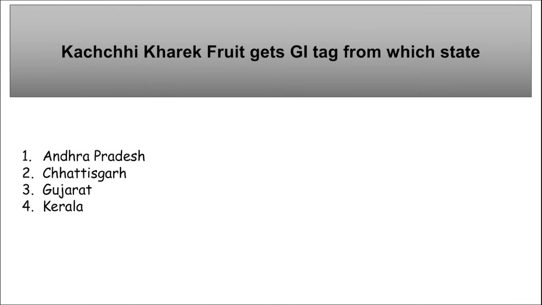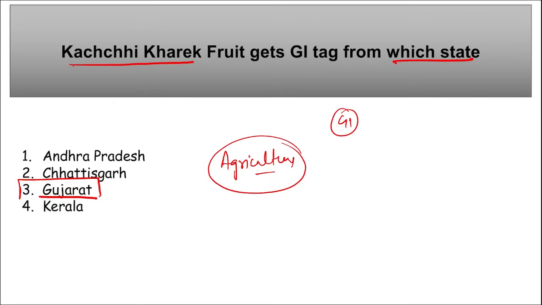Next is Kachai Kharek fruit. This recently got the GI tag from which state? So Kachai Kharek fruit, this is from Gujarat, that recently got the GI tag. Correct? Mark this. Kachai Kharek is registered under the agriculture category. Right? Under this GI tag, it was registered under the agriculture category.